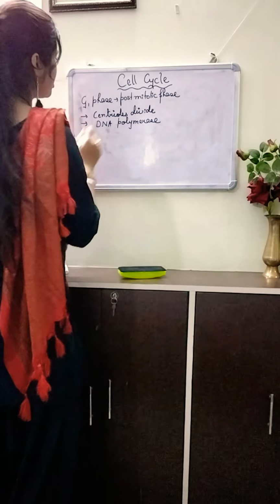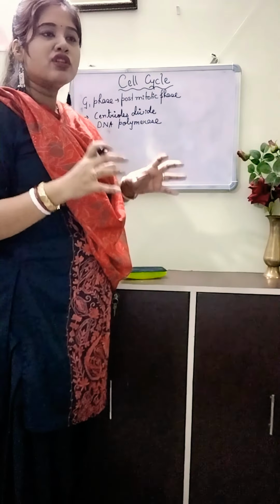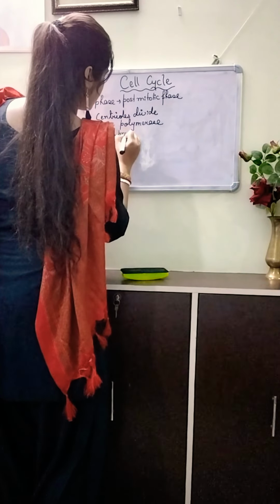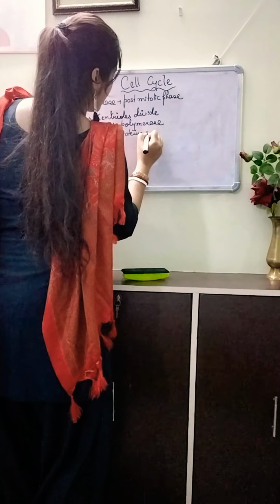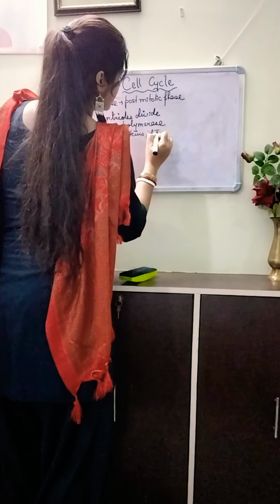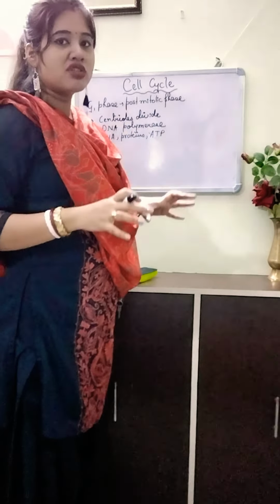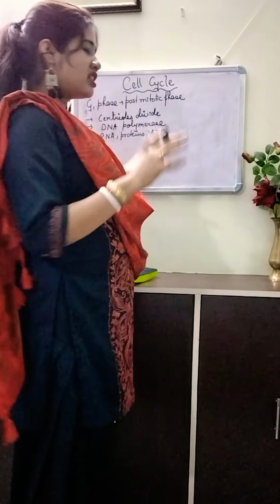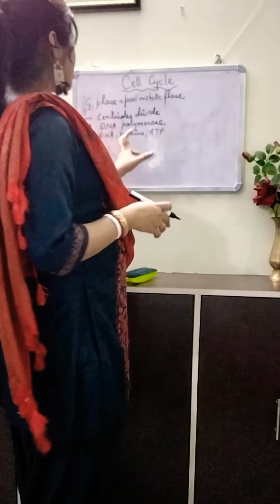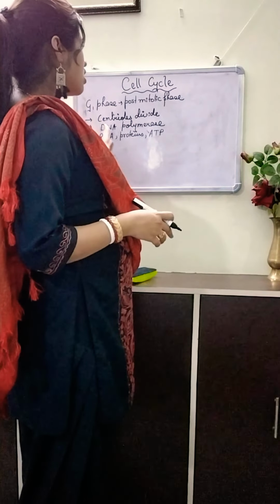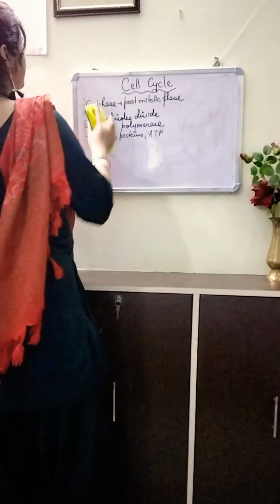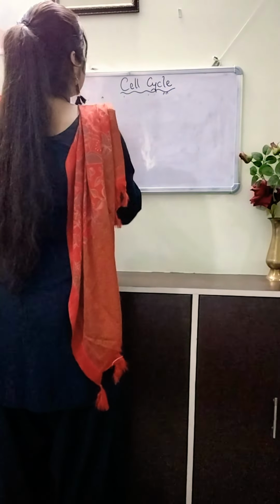Third one, what happens in this phase? That is all kinds of necessary material, for example, RNA, proteins, ATP. You know what is ATP? ATP is the form of energy which is required for the cell division. These kinds of materials are synthesized or produced in this first growth phase or G1 phase or gap phase or post-mitotic phase.